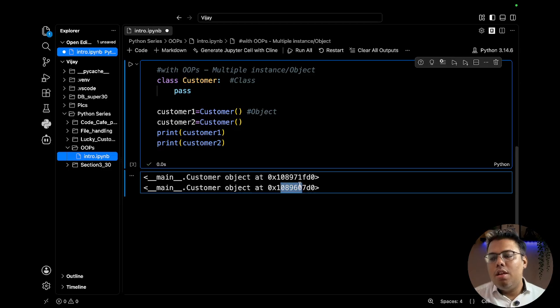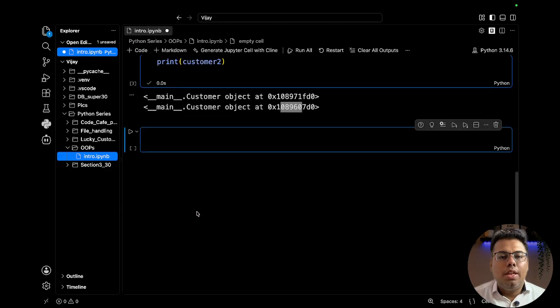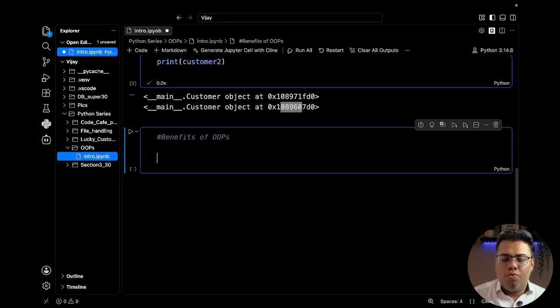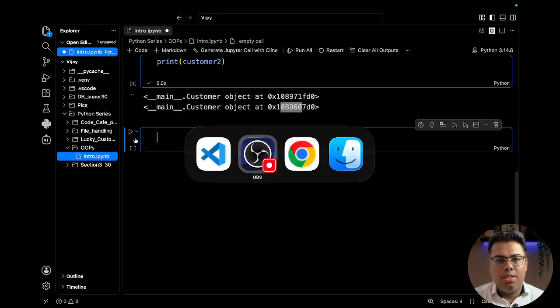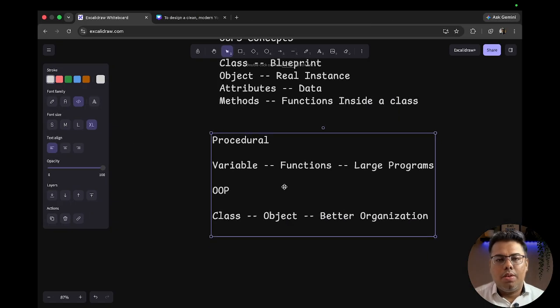Then we can have the benefits. What will be the benefits of defining the class? So just to write benefits of OOPs. The first one will be... or rather, let me do it on the blackboard, it will be easier.